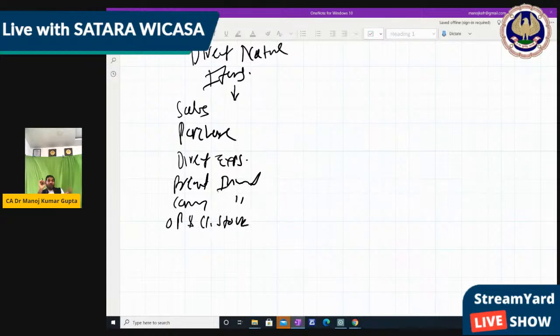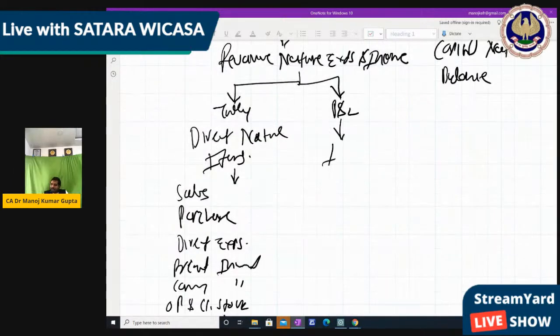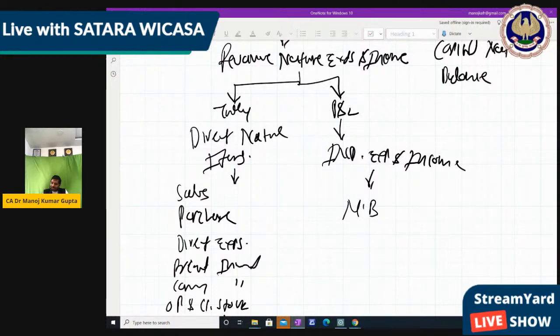And if any direct royalty is given specifically, then these items will be transferred to the trading account, where we get gross profit. All remaining indirect expenses and income, which are of revenue nature, should be transferred to the P&L account, where we get net profit or maybe loss.